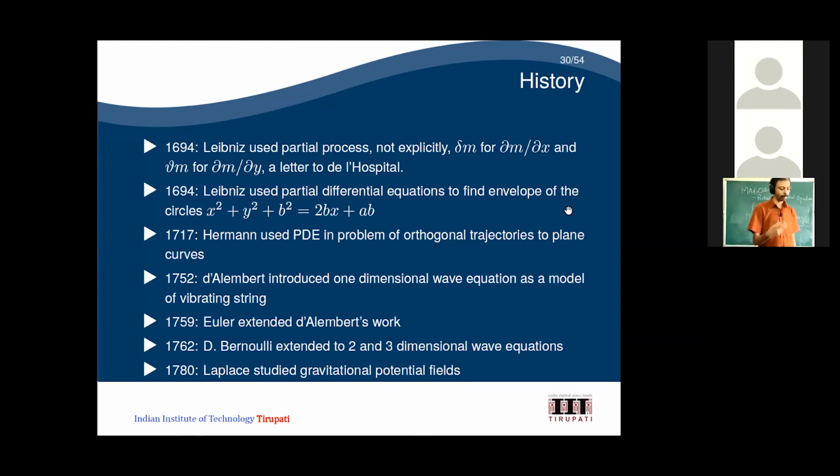So the one-dimensional wave equation, you can just see that in a violin string. If you take a violin or guitar string and make some vibration, you can see that it is going to make some noise, an A note or a B note or whatever. So that one is going to make some vibration. Those kinds of equations D'Alembert studied and developed, and that was in 1752. And then Euler extended D'Alembert's work in 1759.